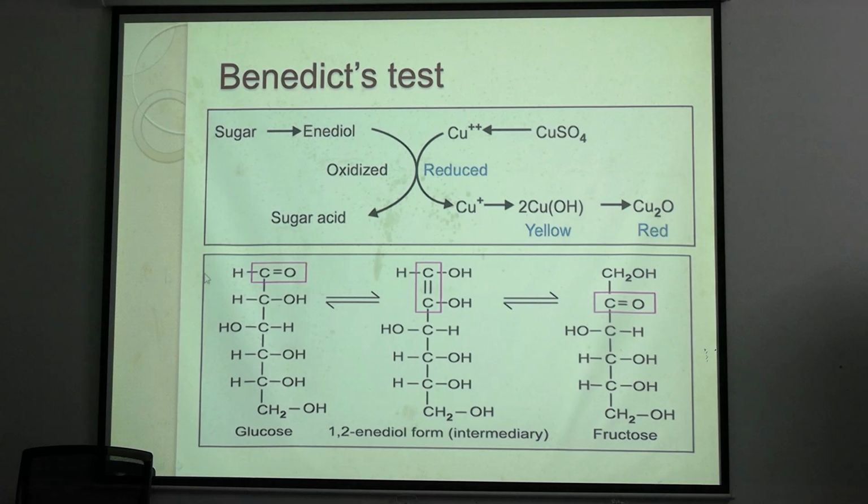The double bond from C=O will be converted to a double bond C=C. This is the enediol form, and the enediol from glucose and fructose are both the same. Aldehyde and keto groups will form the enediol and it is strongly reducing. That's why there will be a change of color.